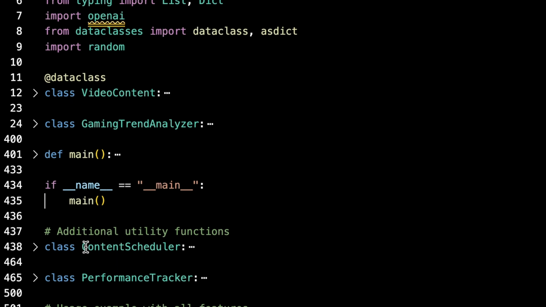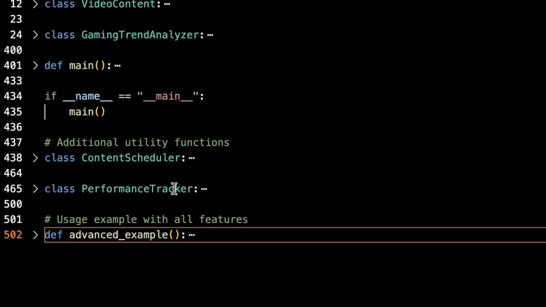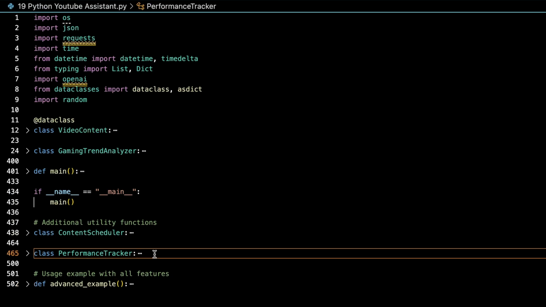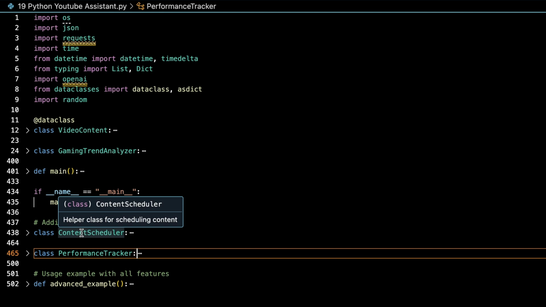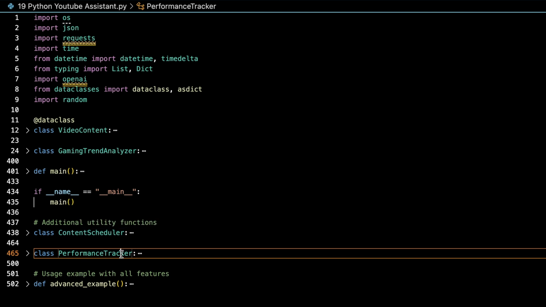There are obviously these two also, content scheduler and performance tracker. These two are extras and I'll talk about them later, but they are not needed yet. These are just extensions that let you schedule your content on different websites yourself if you want a more automated flow for your YouTube channel. And this performance tracker is basically predicting the performance of your videos. In real use, it can sort of show you how it's going to work, but don't expect any real results from any performance tracking with GPT or any other tools, right?